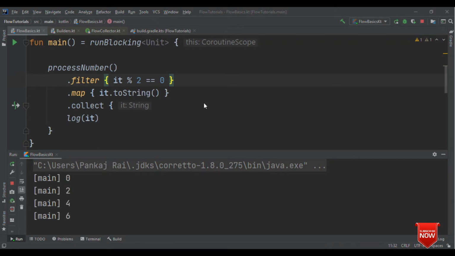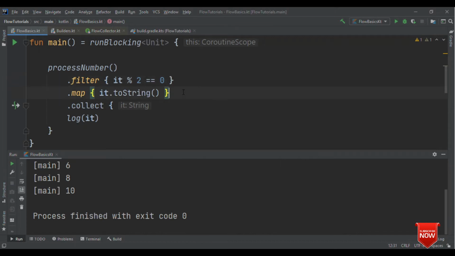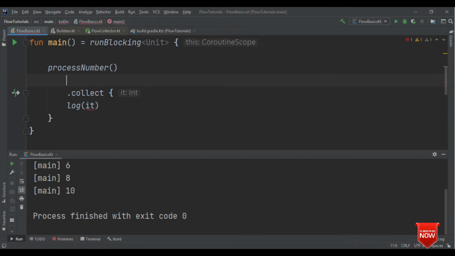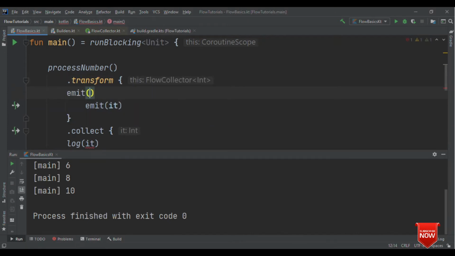We have one more operator which is quite widely used, and this is for emitting multiple values. That is nothing but transform. Say if I don't want this filter and map, I want transform where I want to emit multiple values. Then what I could do is that I could do emit. Emit is just going to emit the number, but before that I also want to emit some string. This is inside transform.